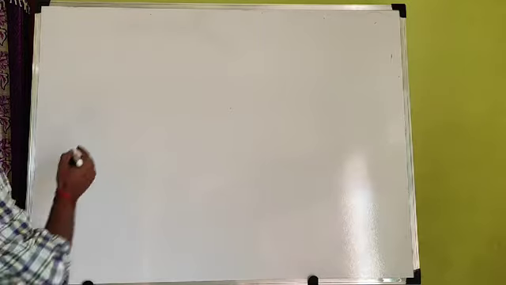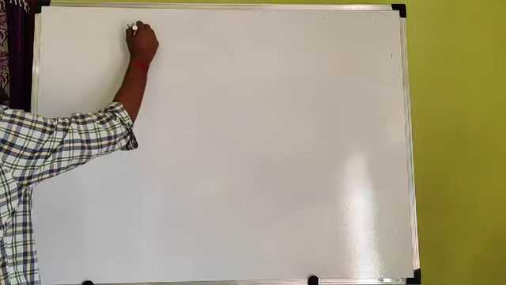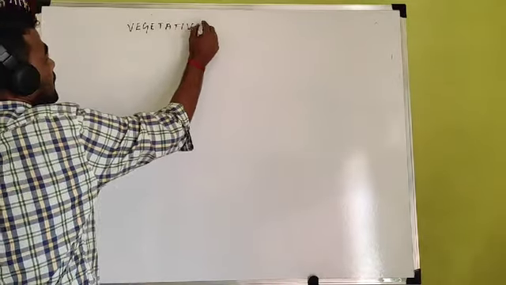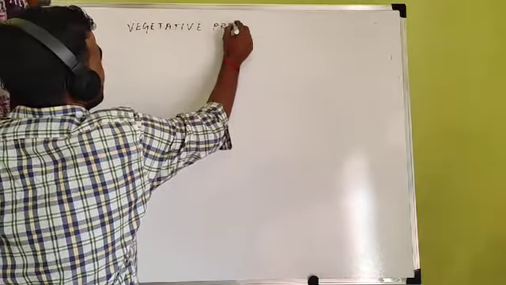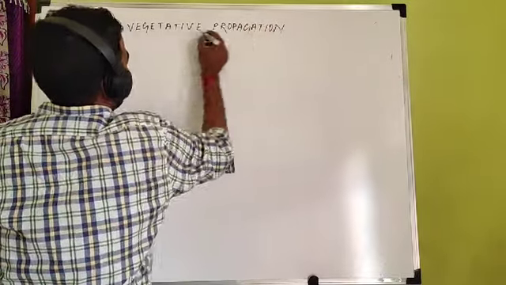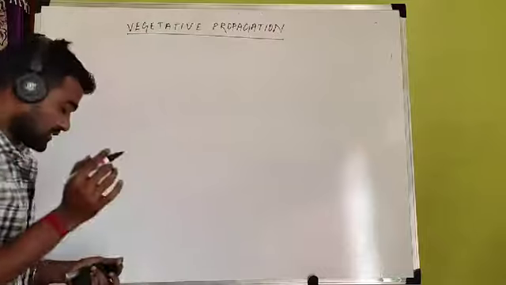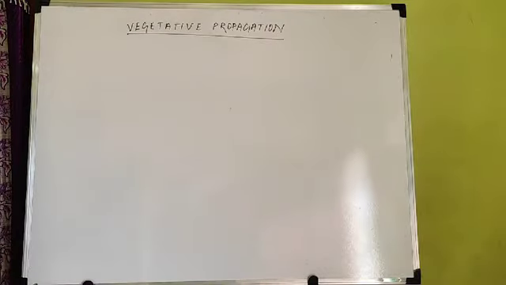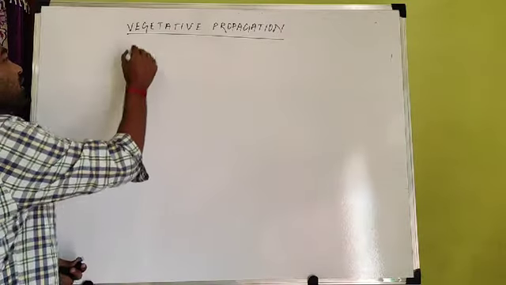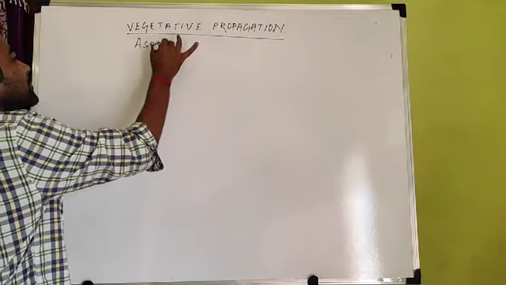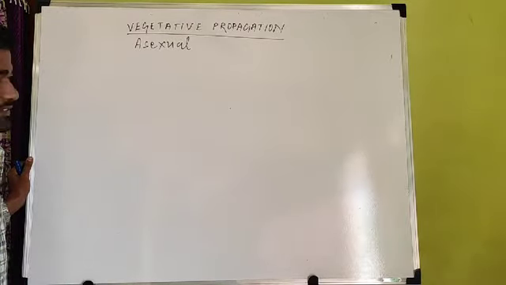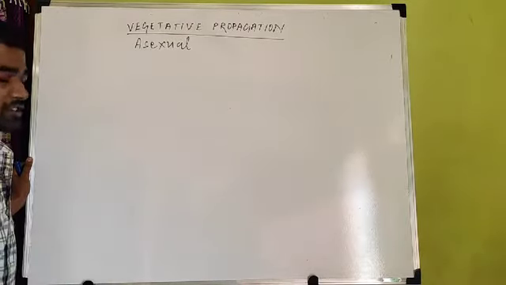Okay, we are discussing vegetative propagation. Last class we also discussed the meaning of vegetative propagation. Vegetative propagation is a type of asexual reproduction in case of plants. One type of asexual reproduction.